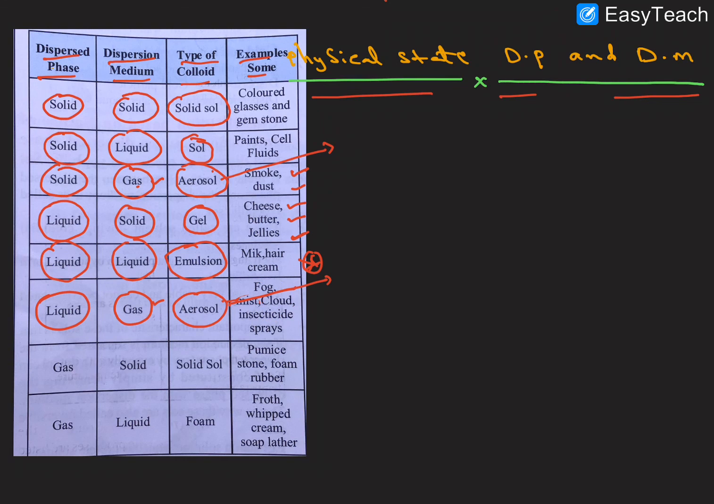And the next one: here the gas particles are present in a solid. This is called a solid sol, right?